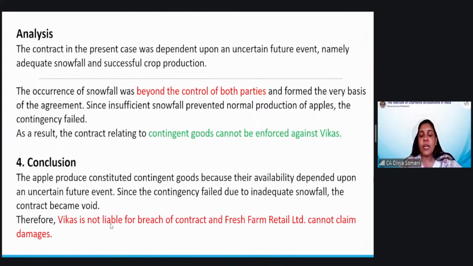That is why we have to understand. Otherwise, anyone could have filed suit and recovered damages. But here there was no fault of Vikas. He had already mentioned everything to the other party, and he had mentioned the condition subject to which he would sell the goods. So if that is not materializing, no damages can be claimed. That is what is mentioned here. Any doubts here? Let me see.